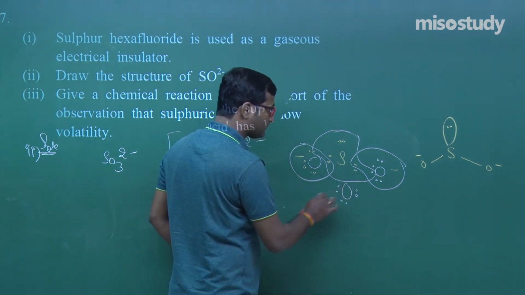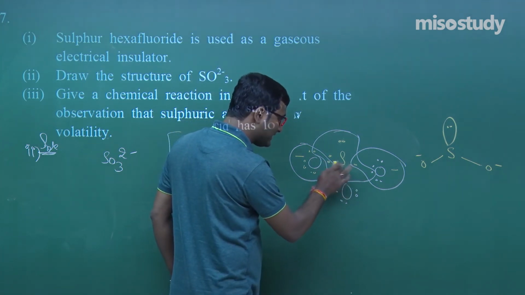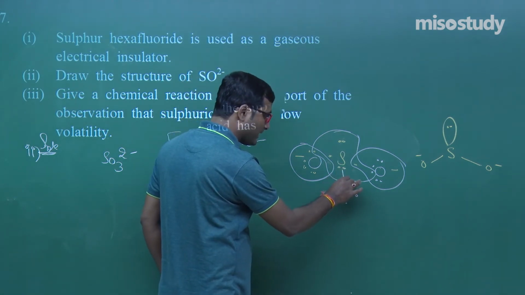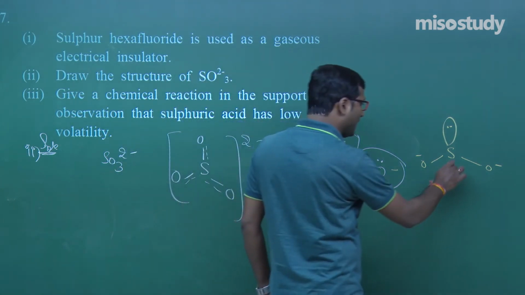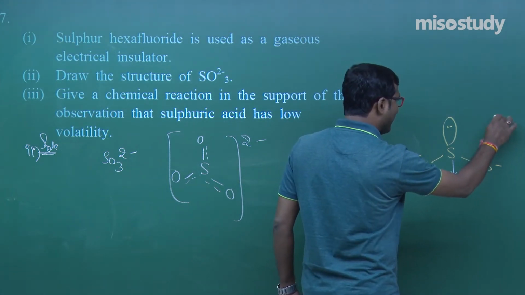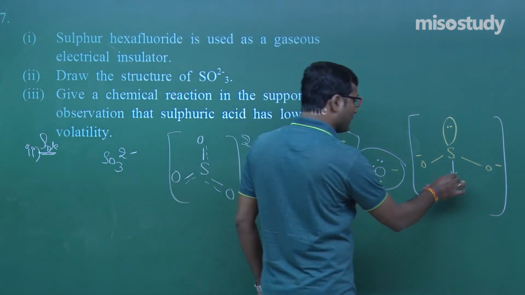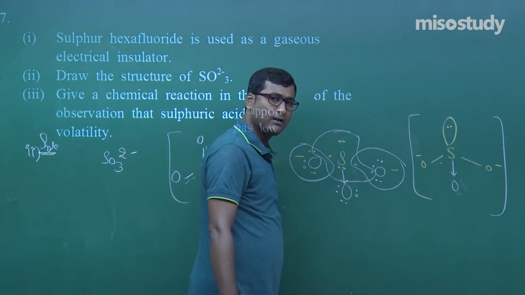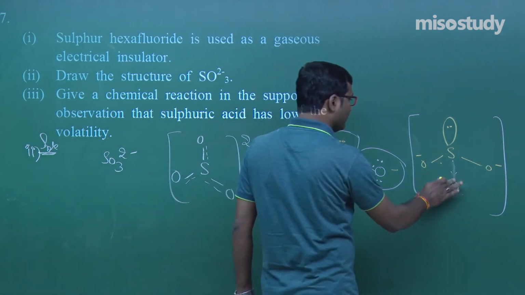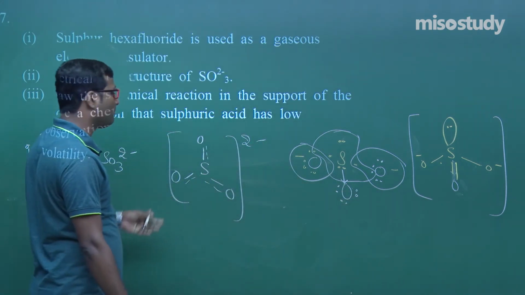But still, what about this oxygen? It has 6 electrons. Now look at what will happen. Still it has a lone pair of electrons. So it will donate its lone pair to this oxygen atom via partial donation and coordinate bond formation takes place, my friend. This is the actual structure of SO3 2 minus. Now this coordinate bond can move here, so it has a total of 3 resonating structures, but in your book it is given like this, with the double bond here. But this one is not correct, this one is actually correct, complete explanation.